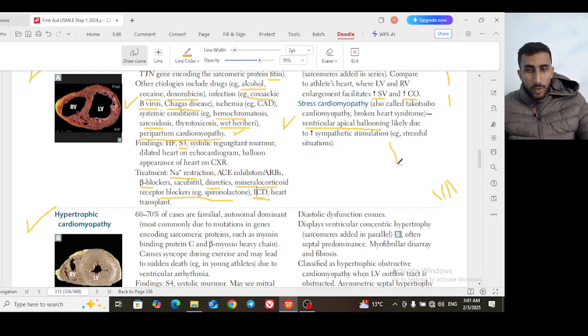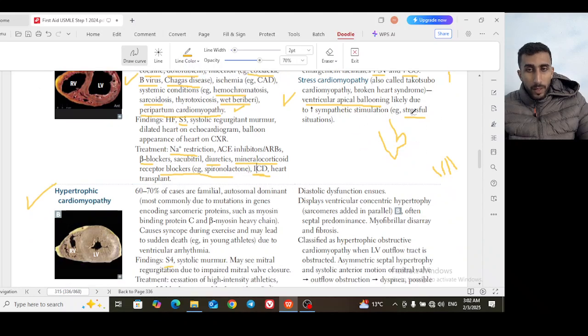So in the left ventricle, you will find a balloon. So this is called ventricular apical ballooning. In the apex of the left ventricle, there is a kind of ballooning of the heart. This is due to sympathetic stimulation. So you have a stressful condition, and the sympathetic stimulation is going on and on and on. In the long term, you may have Takotsubo cardiomyopathy, aka stress cardiomyopathy, or broken heart syndrome.